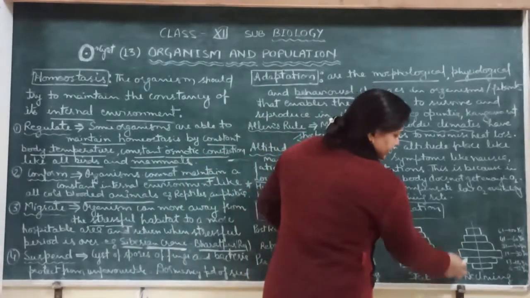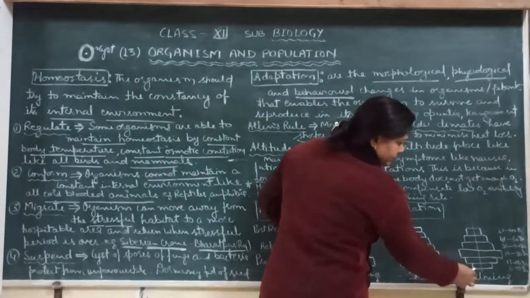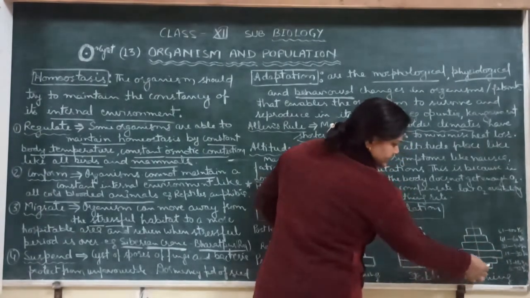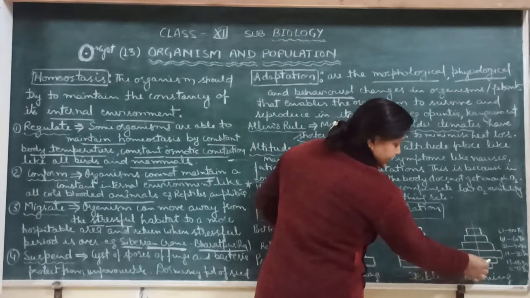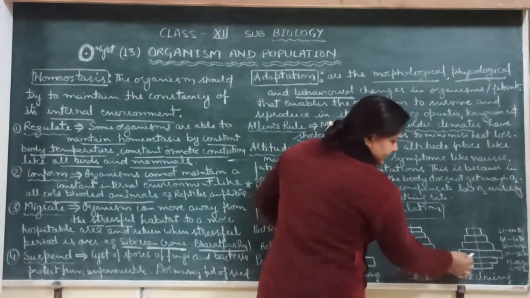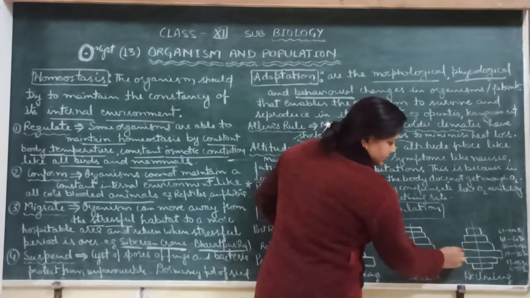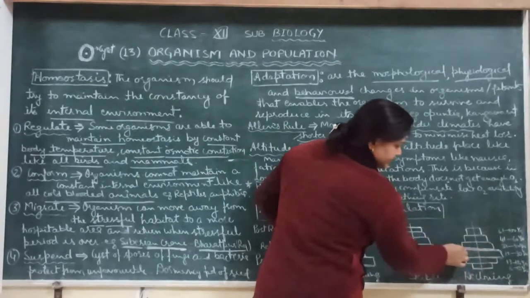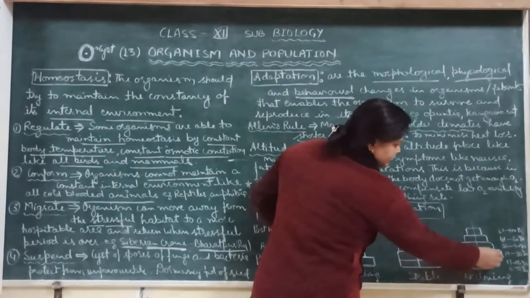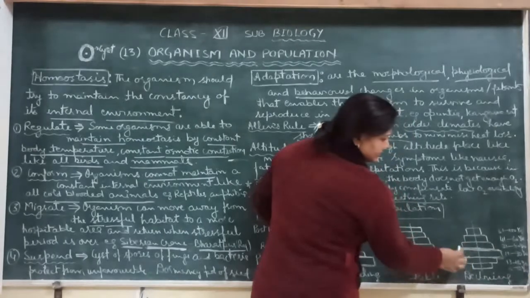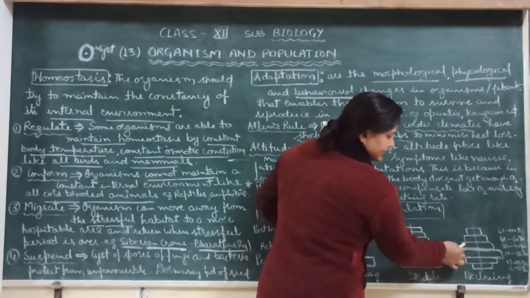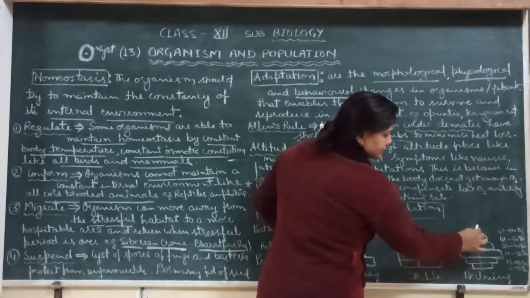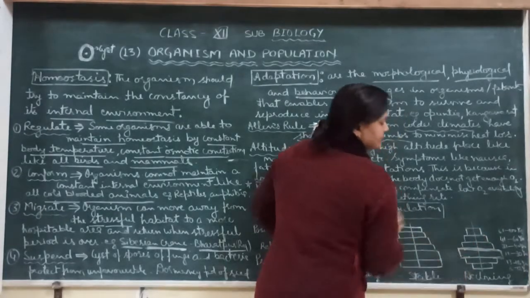And this is declining. Declining shows the number of small children, like 6 to 12 years, is very low. Then 13 to 18 years increased. Then the maximum number of individuals is in the 19 to 30 years. This is the reproductive age, where the maximum individuals are there. 31 to 40 again declines, 41 to 60 decreases, and the last 61 to 100 decreases. So it is the declining pyramid.